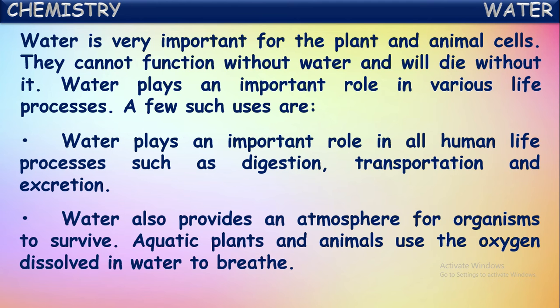For example, aquatic plants and animals use oxygen dissolved in water for their breathing. Do you know what aquatic plants mean? Aquatic plants are the plants which live inside the water. In the same way, the animals which live inside the water are called aquatic animals. So they won't come out for their breathing.